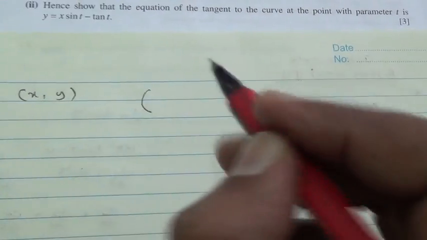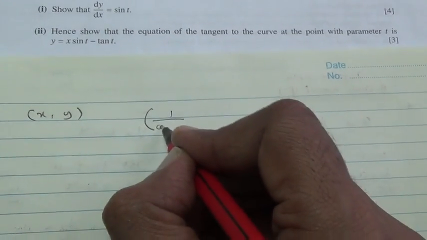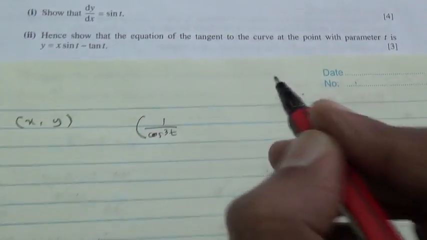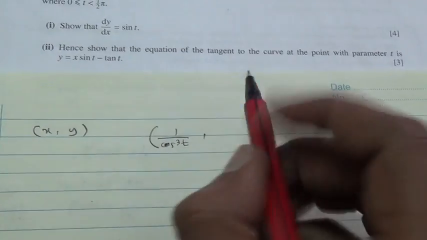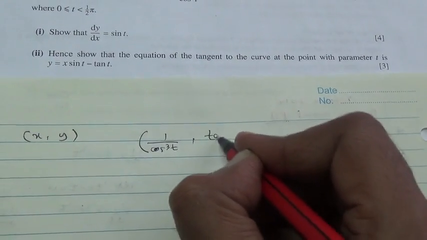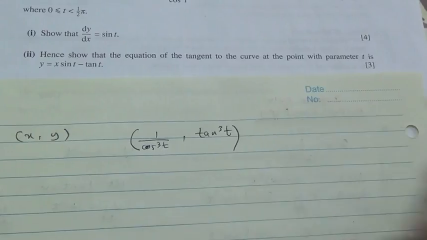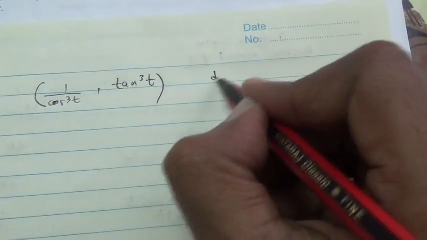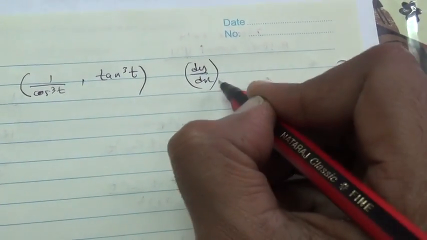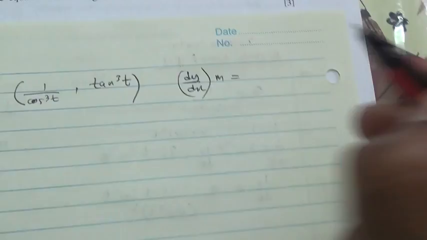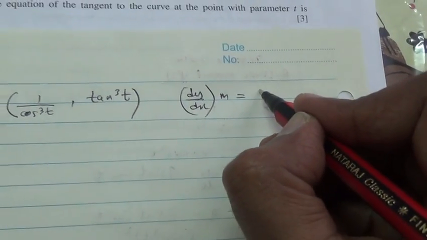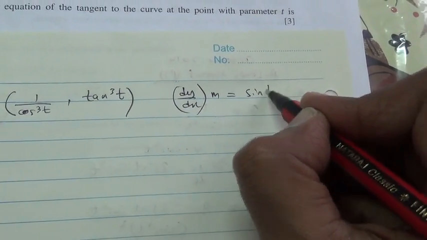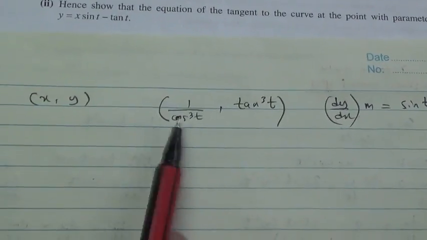The coordinates are x is equal to 1 over cos cube of t, and y is tan cube of t, and we have dy by dx, which is in fact the gradient, equal to sine of t.